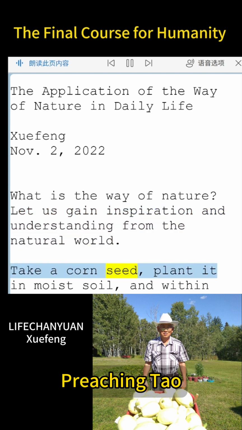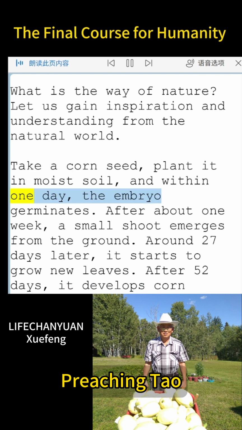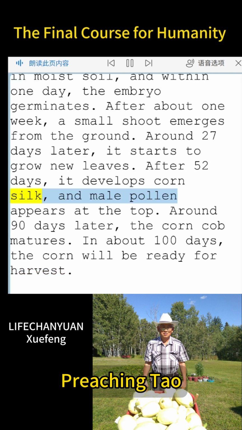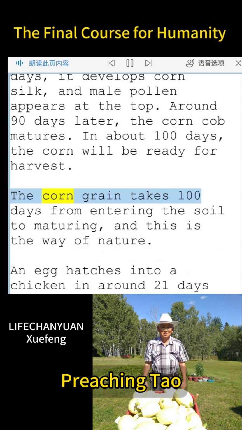Take a corn seed, plant it in moist soil, and within 1 day, the embryo germinates. After about 1 week, a small shoot emerges from the ground. Around 27 days later, it starts to grow new leaves. After 52 days, it develops corn silk, and male pollen appears at the top. Around 90 days later, the corn cob matures. In about 100 days, the corn will be ready for harvest. The corn grain takes 100 days from entering the soil to maturing, and this is the way of nature.